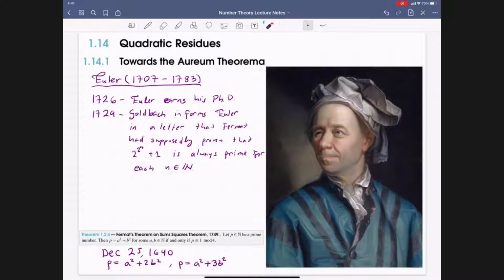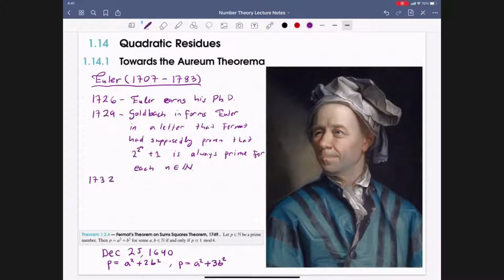And this began a lifelong obsession of Euler to prove or disprove the many statements that Fermat claimed to have done without any justification. We've already seen one of his arguments, namely Fermat's little theorem, which Euler proved. But in 1732, we see the first result towards settling results due to Fermat.